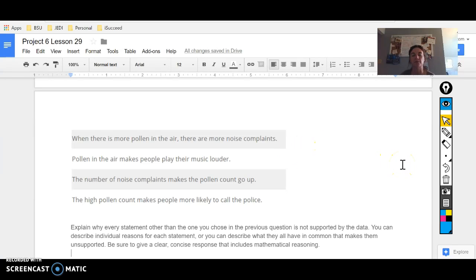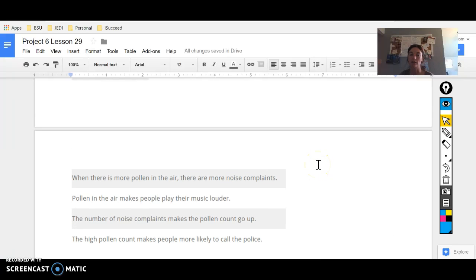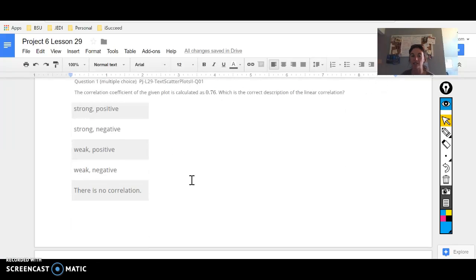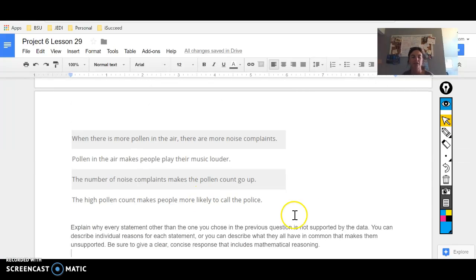The high pollen count makes people more likely to call the police. Interesting. The number of noise complaints makes the pollen count go up. Well, remember that the pollen count is our independent variable, not our dependent variable. So the noise complaints seem to be dependent on the pollen count. Okay, so that one will not work.